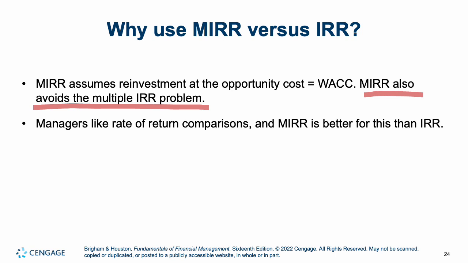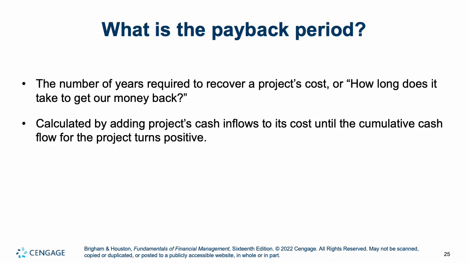And finally, managers like rate of return comparisons, and MIRR is much better. Why? Because it's taking into account a more realistic reinvest rate. The reason they like IRR instead of NPVs to do comparisons is it's easier to compare percents. We're going to return blank on our money versus blank. That's why. MIRR is generally the way to go when you're doing this type of analysis. It is, once again, more realistic.